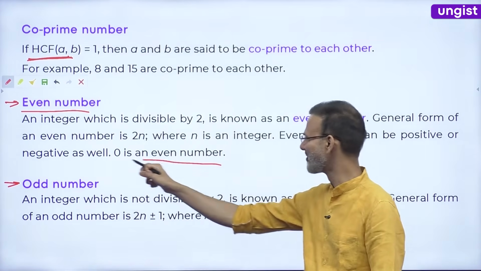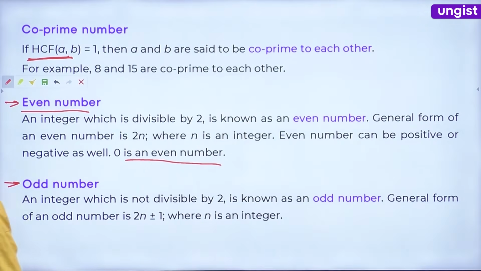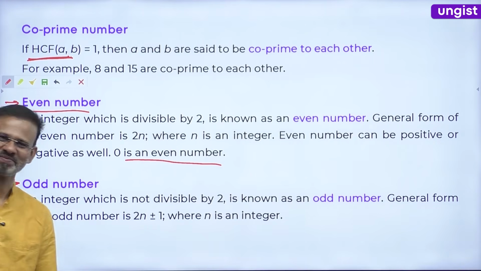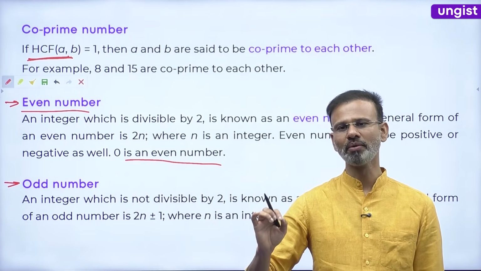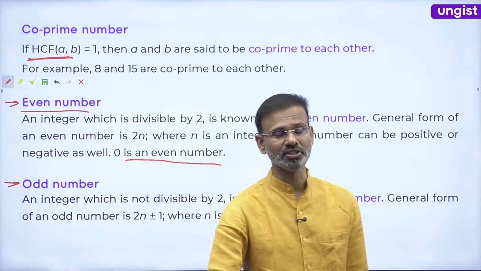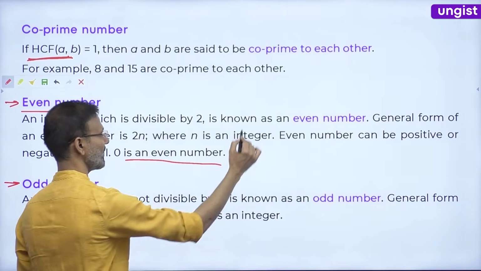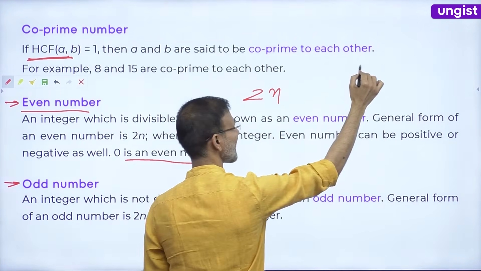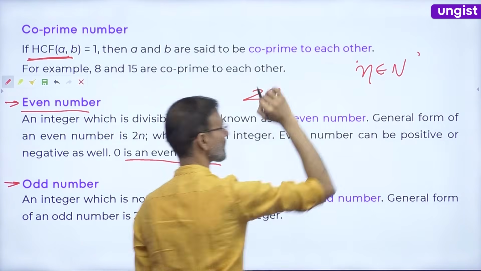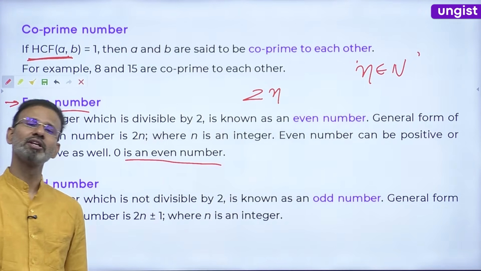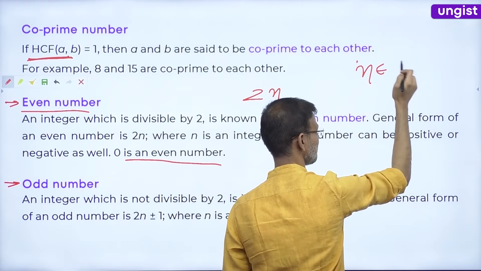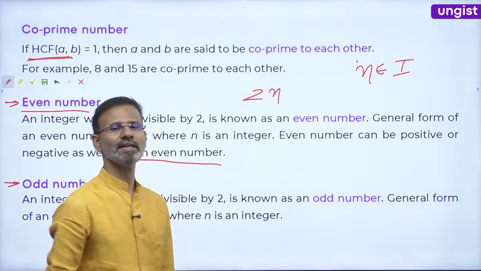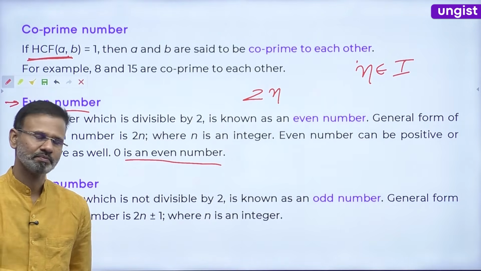Look, one thing to understand: what is the general form of an odd number or an even number? The general form of an even number is 2n, where n is an integer. Sorry, negative numbers also exist. Negative numbers are also even numbers.